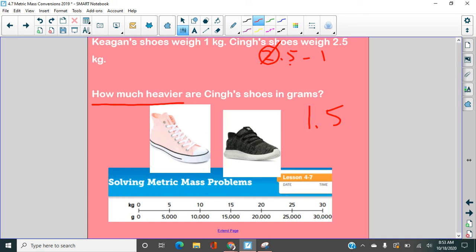So, are we done? No, because that is kilograms, and the question asks us for grams. So what would our actual answer be in this question? 1,500 grams. Don't forget grams, right? You've got to label your answer, especially in these where we're converting grams and kilograms.